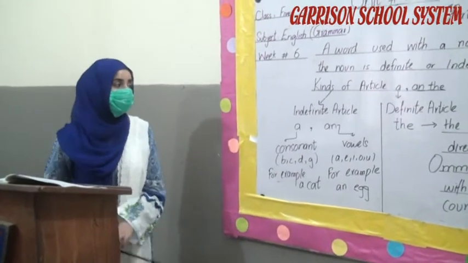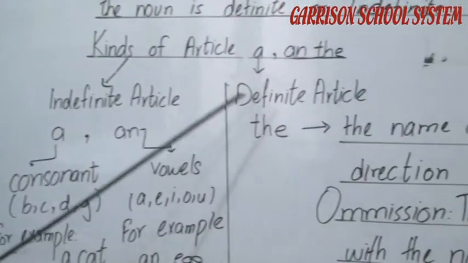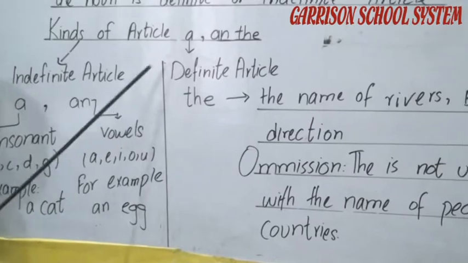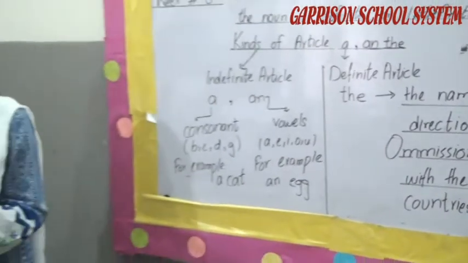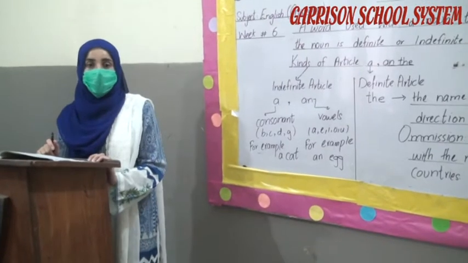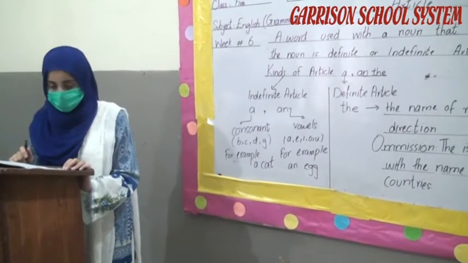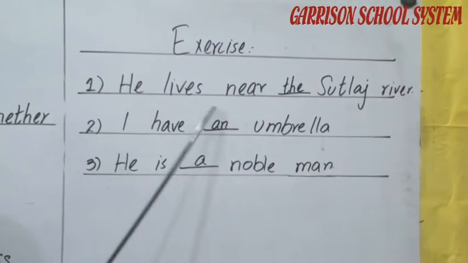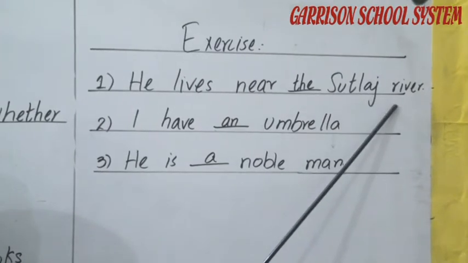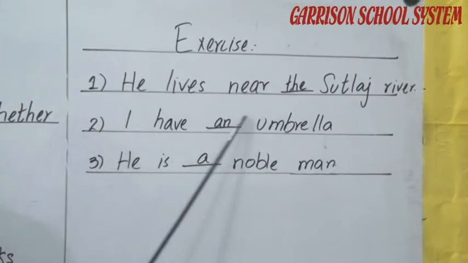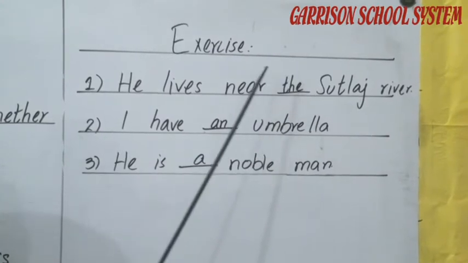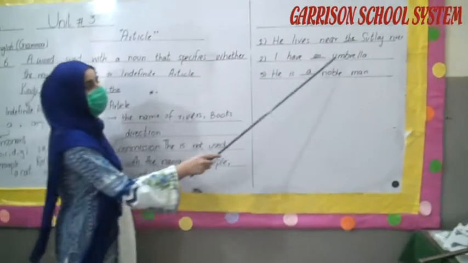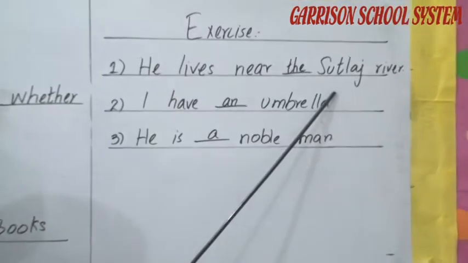There are 2 kinds of articles, as you all know, and we have studied indefinite article and definite article. Then comes the fill in the blanks with the suitable articles. I have done a few on the board for your convenience. Exercise. Fill in the blanks number 1. He lives near dash Satluj river. In this sentence, we use the article 'the' because we have studied that 'the' comes with the name of a river, and Satluj is the name of a river.